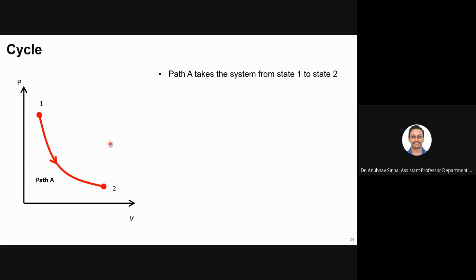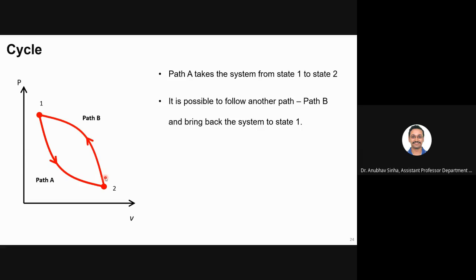Now let us talk about a cycle. Let's say that we have a PV plot. A system is at point 1, and then it takes a path A and goes to point 2. Now if I want to come back, I can take another path B, which will take me back to the initial starting point. Now path A and path B together form a cycle. There could be 2 paths, there could be 3 paths, there could be 10 paths. But the important point is that I'm going back to the initial starting state.